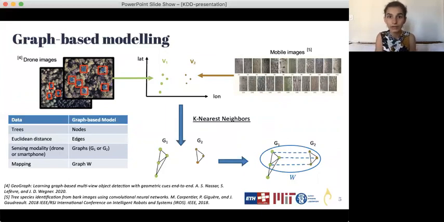For each graph, we build edges connecting each node to its k nearest neighbors within the graph. Each edge has a weight or edge features defined as the inverse of the Euclidean distance between the two connected nodes. The goal is to find the correct mapping that connects the nodes from one aerial view graph to the nodes of the street view graph.